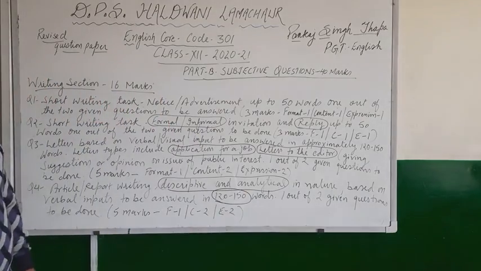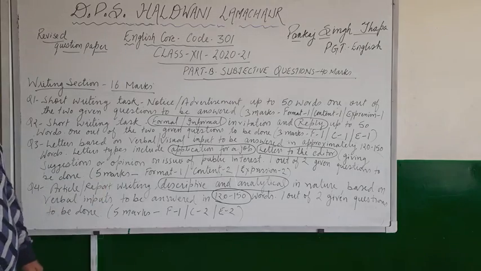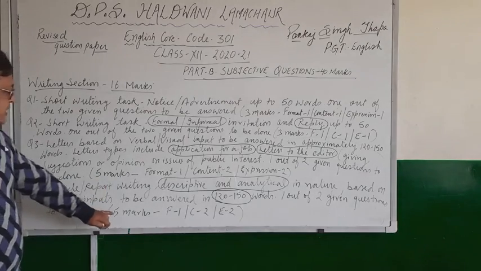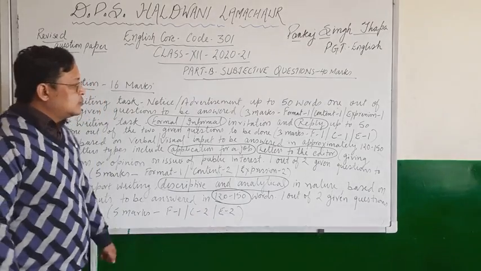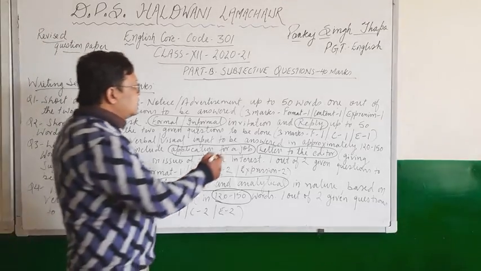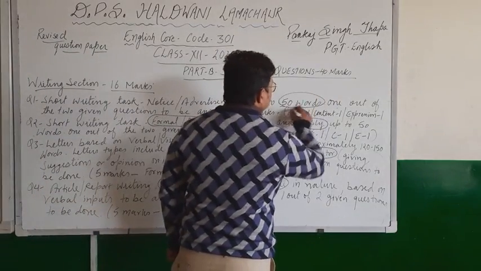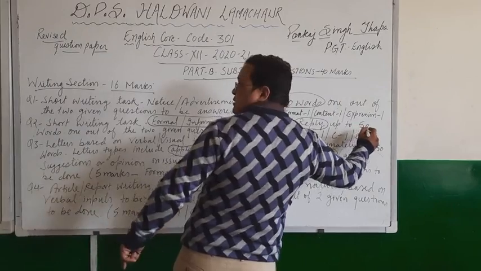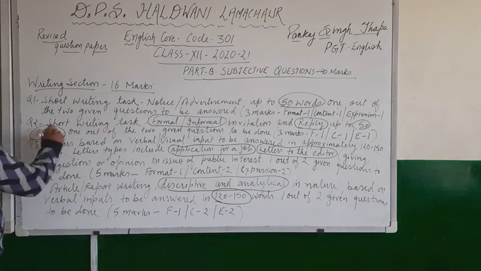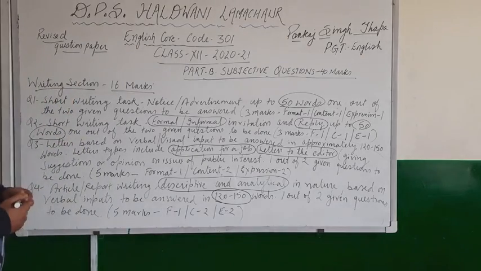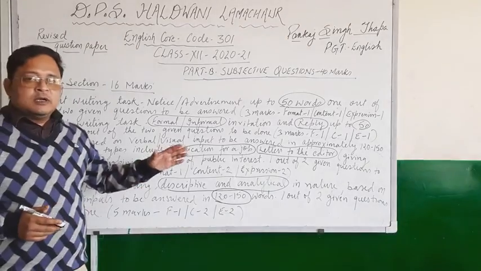So there will be choice. Only one out of the two given questions you will have to do, and it is of 5 marks. Format 1, content 2, expression 2. Children, kindly check the word limit of every question. Alright? So you have to write according to the word limit.